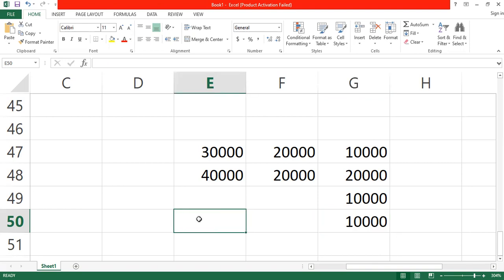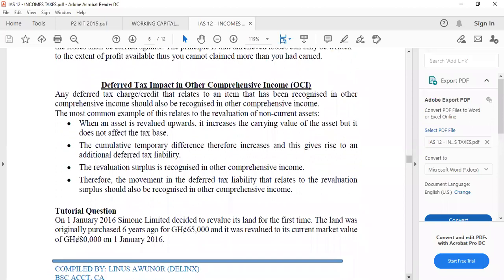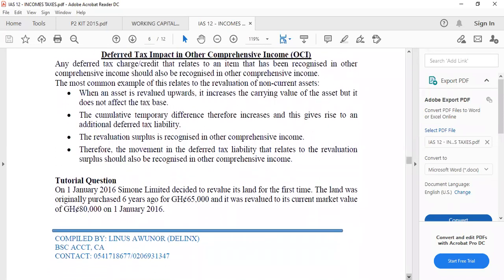Not a profit or loss item. So whenever you revalue your asset, the revaluation will not be taken into consideration by the tax authority. But we are just assuming that in case we want to pay tax on the revaluation surplus, what should have been the tax? So let's make provision for that particular tax. That is the case of the revaluation of assets. So we pick a question on the revaluation of assets.